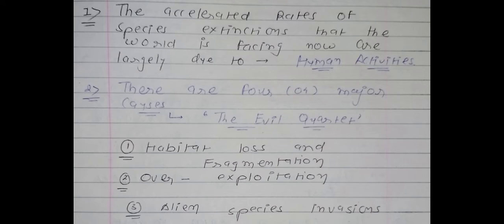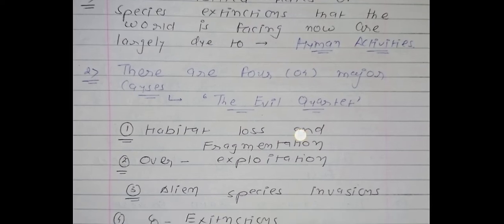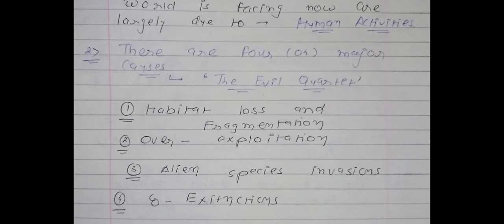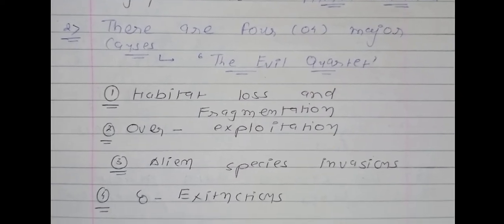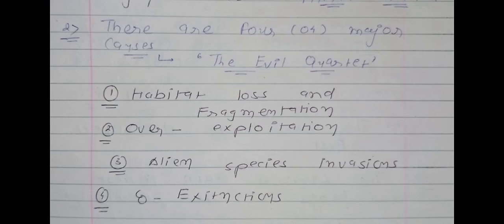There are four major causes, four major reasons, which are known as the Evil Quartet. So underline it, we have the new name, it is a one-liner question: the Evil Quartet. Now we will see the names of the Evil Quartet. The first one is habitat loss and fragmentation.